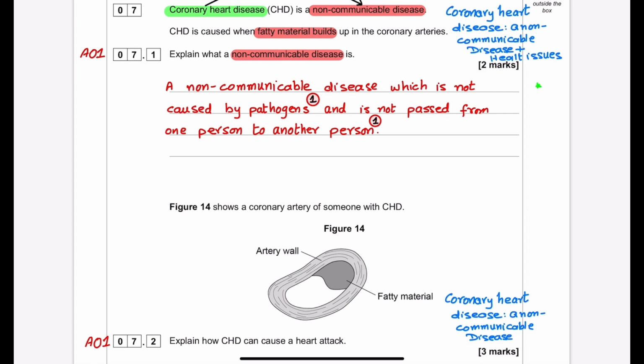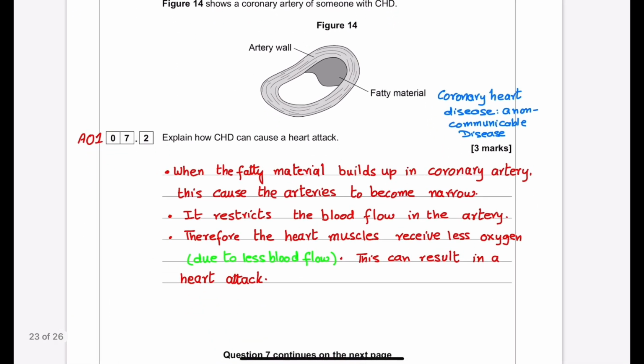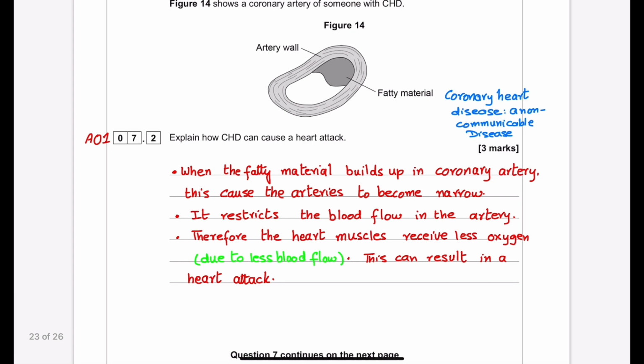Let's see the model answer for this question. When the fatty material builds up in the coronary artery, this causes the artery to become narrow, so the path is getting narrow. It restricts the blood flow in the artery, so less blood will flow through here. Therefore, the heart receives less oxygen due to the less blood flow. This can result in a heart attack. If you write these 3 points, then you are able to get full 3 marks.